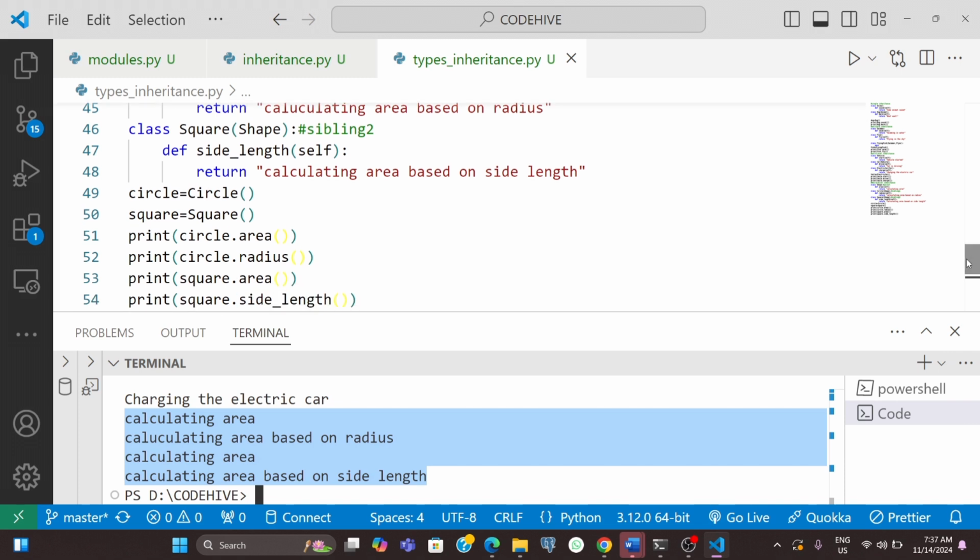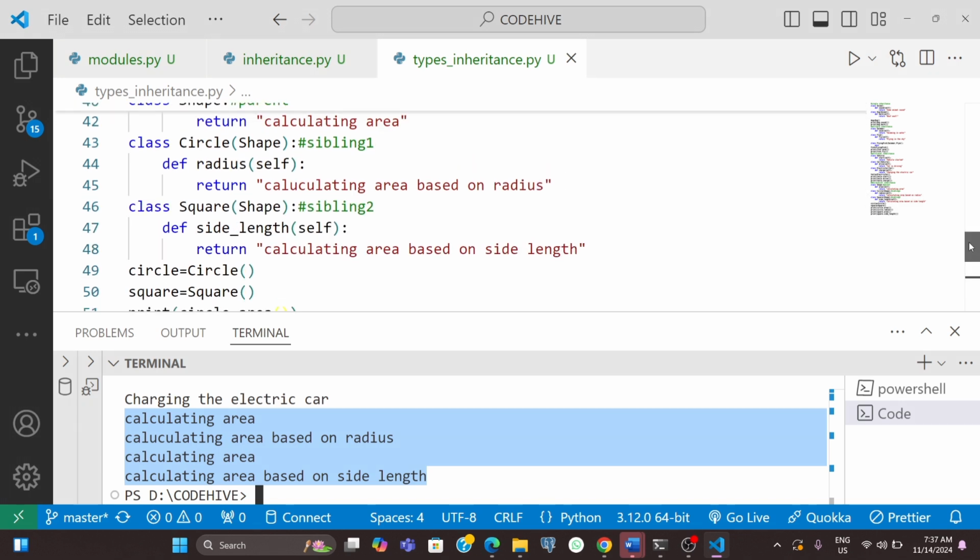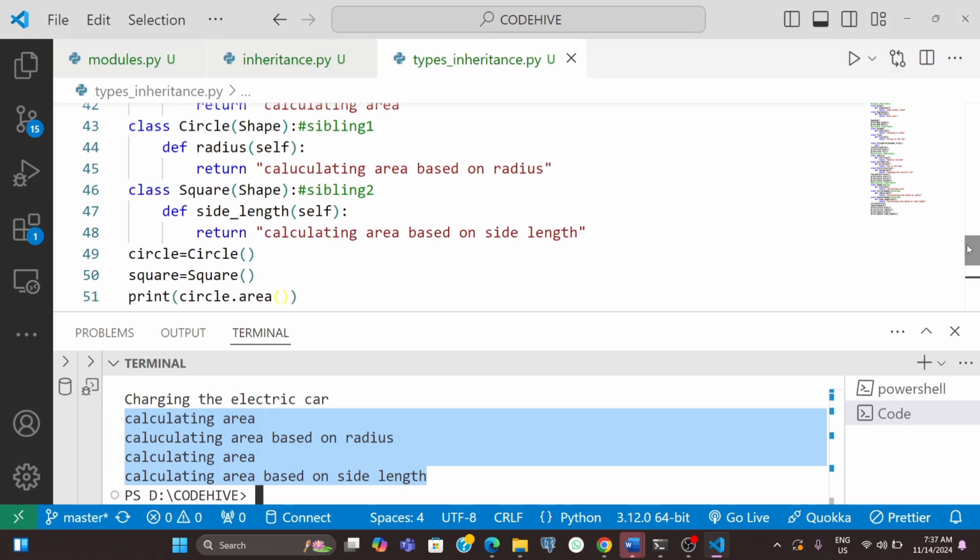So in this hierarchical inheritance, both circle and square inherit from this shape class, right? So each one has its own unique method. Circle has radius and square has side length function. It is like siblings who have common family traits but their own unique personalities.